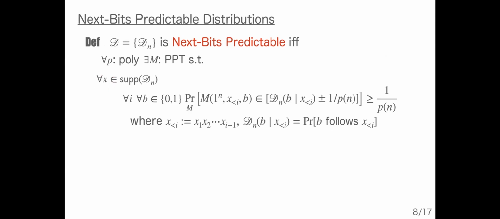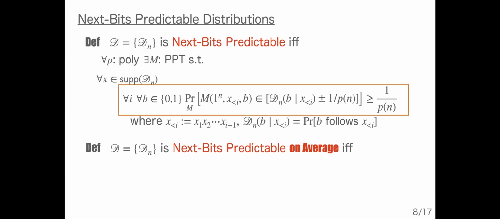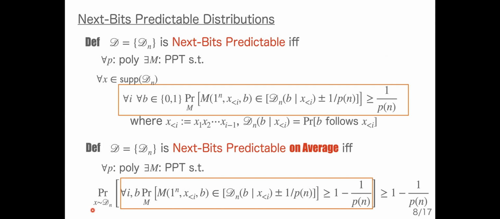For every string X in the support, and for every position i, and for every bit, this algorithm is given a prefix string of X up to i-1 and the next bit b, and approximates the next bit probability within some additive error 1 over P, with high probability. Oh, sorry, this is 1 minus 1 over P. And for convenience, we also define the notion of next-bit predictable on average. This means that this orange part holds on average over the choice of X according to distribution D.